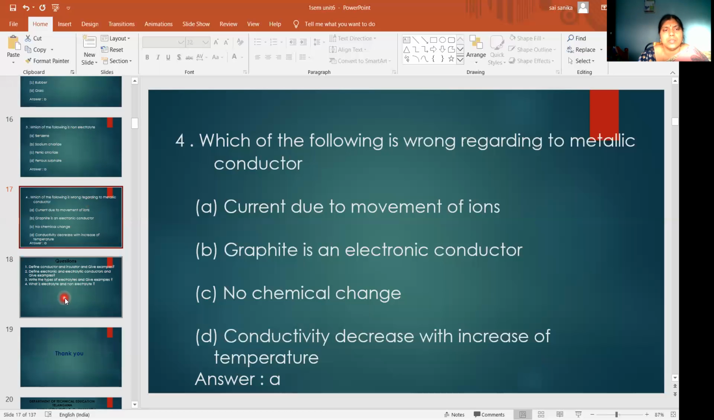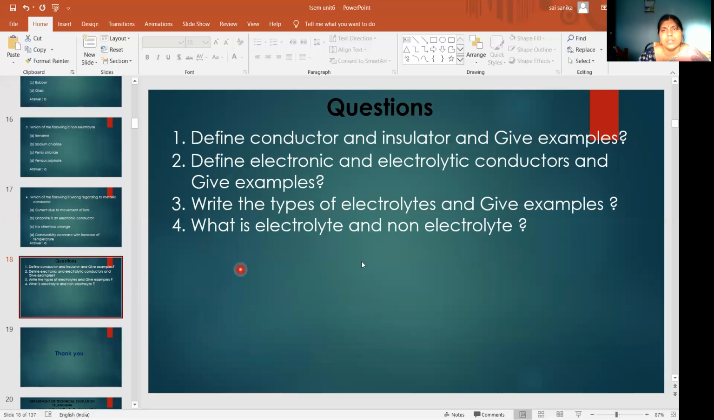Then come to the questions. What type of questions do you get from this topic? These are the questions. Define conductor and insulator and give examples. Define electronic and electrolytic conductors and give examples. Write the types of electrolytes and give examples. What is an electrolyte and a non-electrolyte?